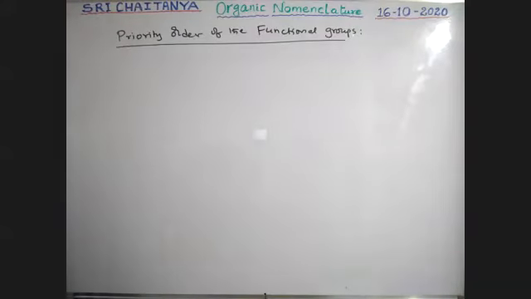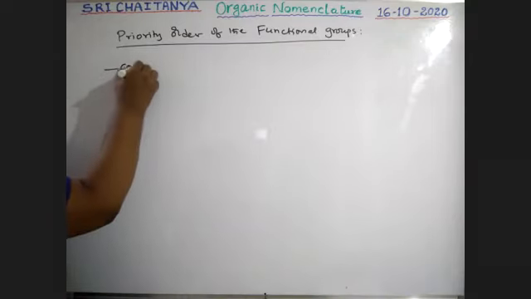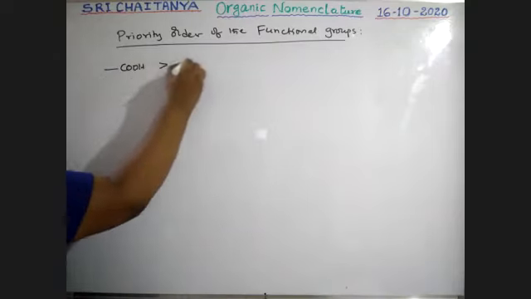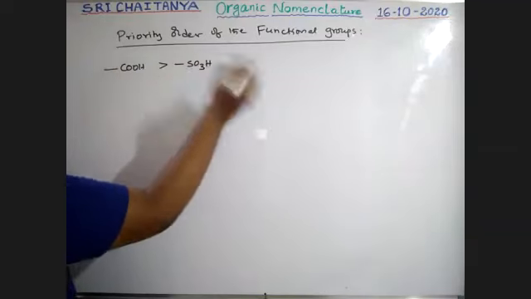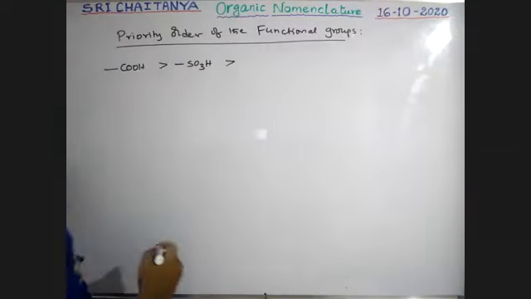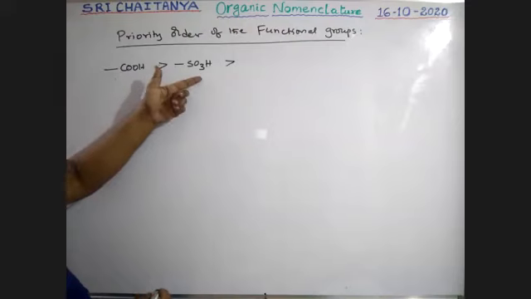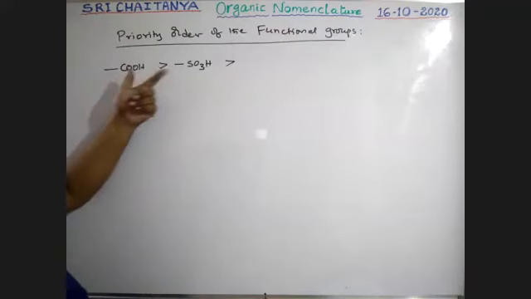See here, the highest priority is for COOH, which is greater than SO3H. I will give the names for this. If COOH and SO3H are both there, this one is higher priority and this one is lower priority.